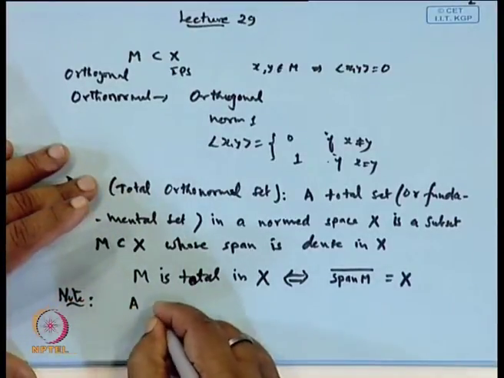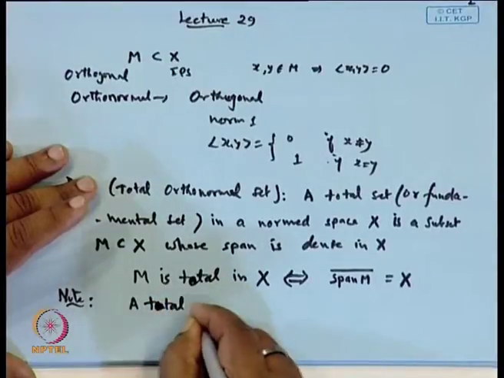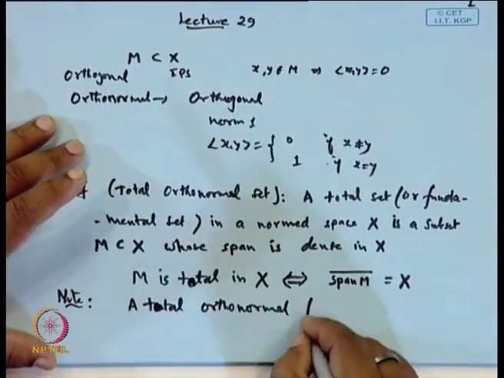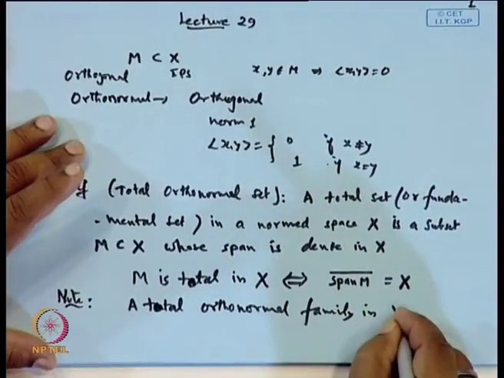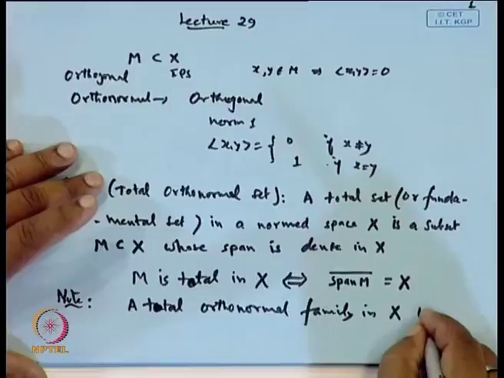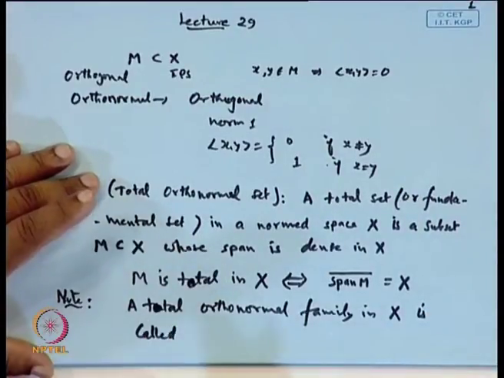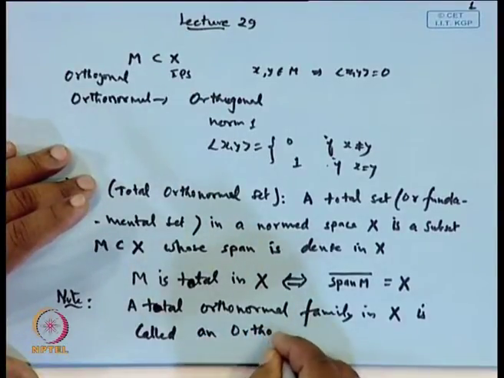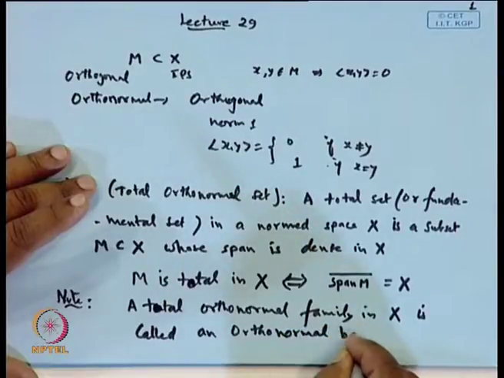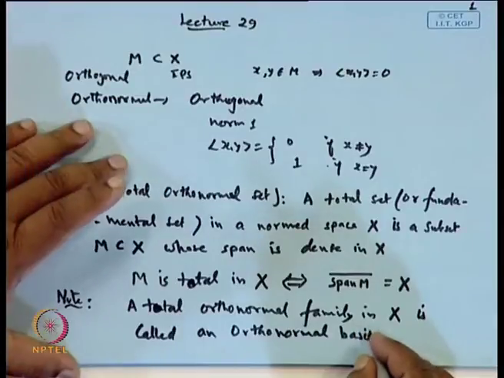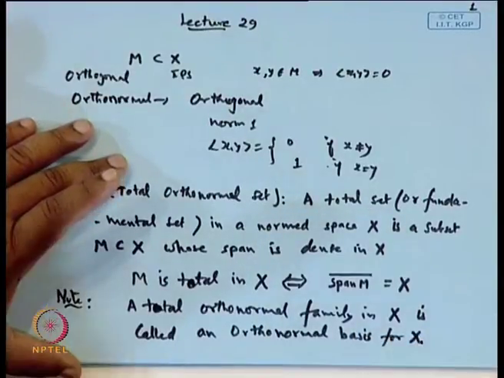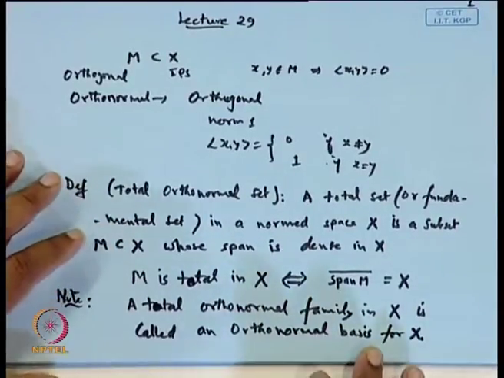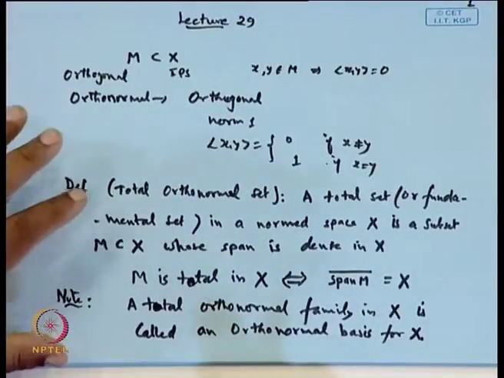A total orthonormal family in an inner product space X is called an orthonormal basis for X. Now, this orthonormal basis is not exactly the same as the basis in the sense of algebra, unless X is finite dimensional.